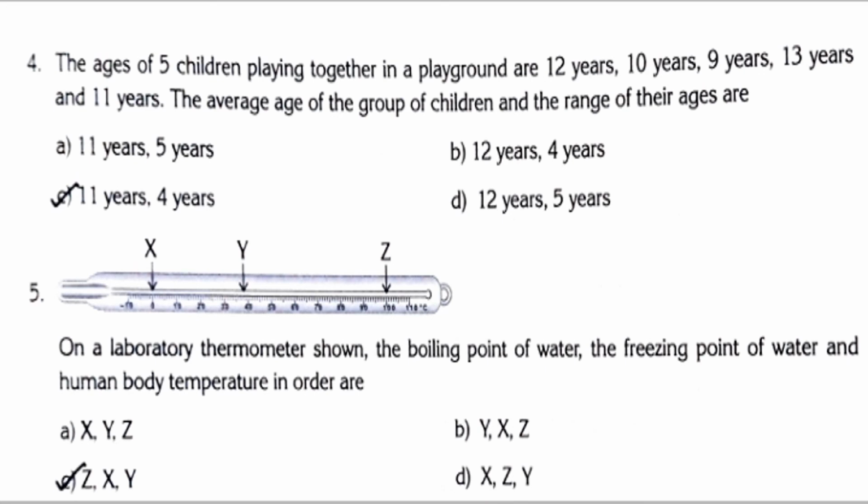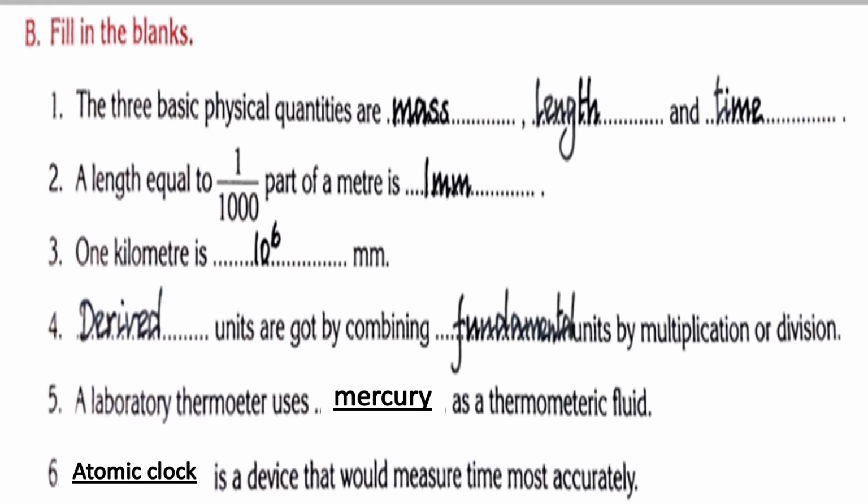So first one B, second one B, third one A, fourth one C and fifth one C. If your answers are wrong, correct it. And then take page number 35. Fill in the blanks. First one: the 3 physical quantities are dash, dash and dash. Mass, length and time.